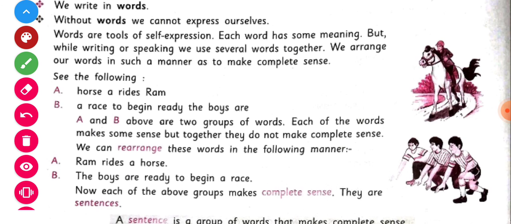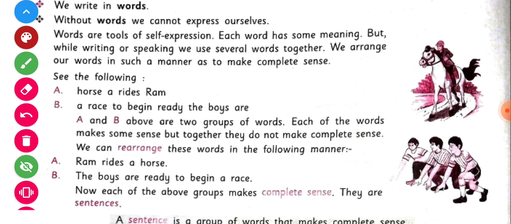of words, and we cannot call these groups of words a sentence because the words that are used in these groups have meaning, but when they are used together, they do not have a complete sense.